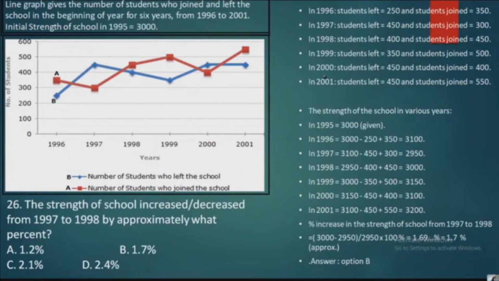So you are supposed to find the percentage increase or decrease in between which year? 98 and 97. So in 98 it is 3000 and in 97 it is 2950. Subtract it and divide it by 2950 to find the percentage. You will get 1.69, which is approximately equal to 1.7 percentage. Okay, 1.7 percentage.